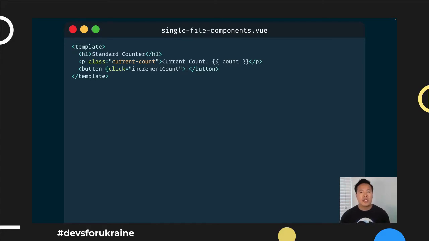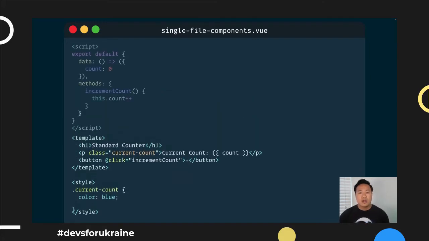The first we'll start with is the template section. You notice here we have the template element, and this contains the HTML template that will be rendered onto the page or for a specific component. In addition, on a page, what else do you have? Well, you have styling, right? So why not associate that styling with that HTML? So see here, we included a style block with the class of current count, which applies to this specific template.